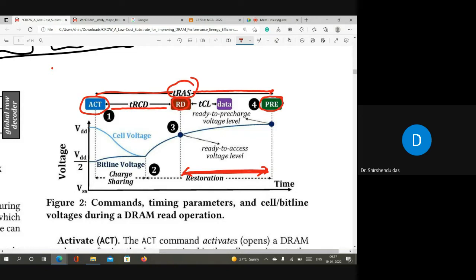From this diagram, just remember what tRCD time is and what restoration time is. Restoration time is not included in tRCD. After tRCD time, only the data will be available in the row buffer, and then it will take some more time to restore the data back into the row.